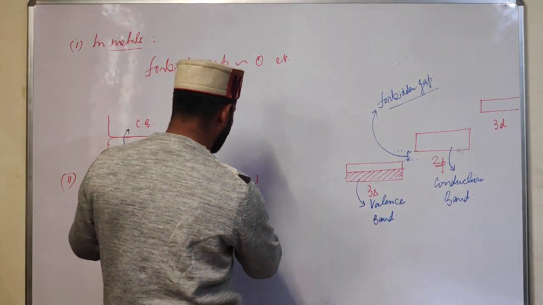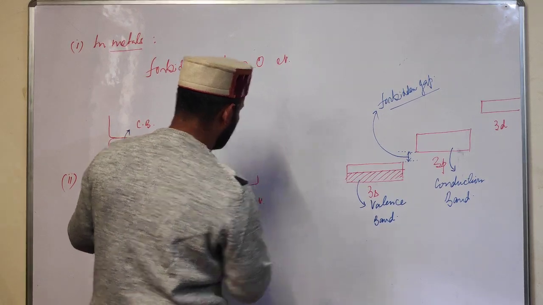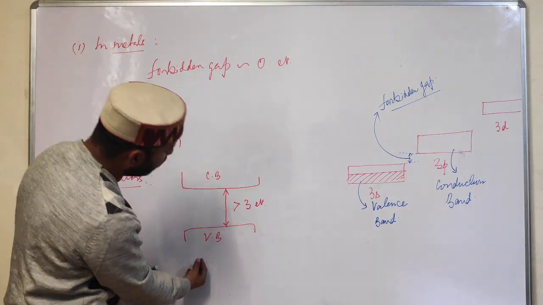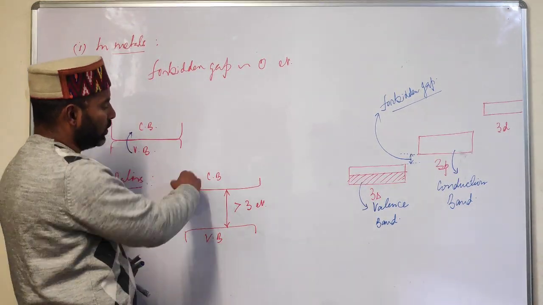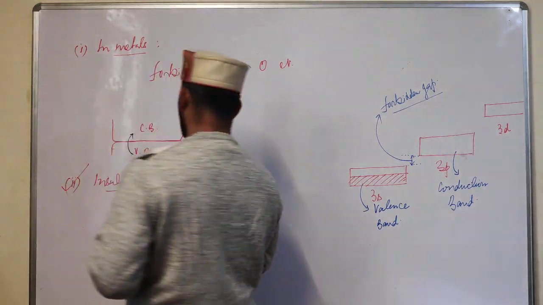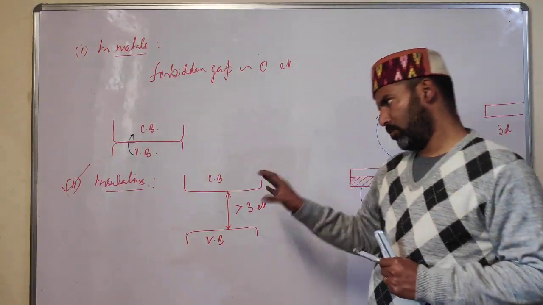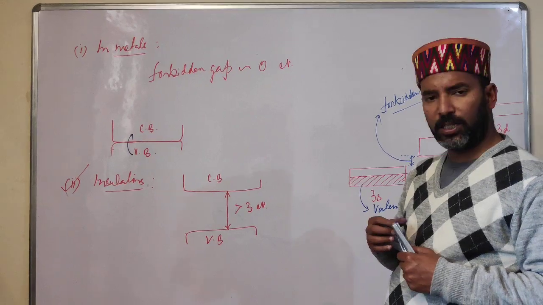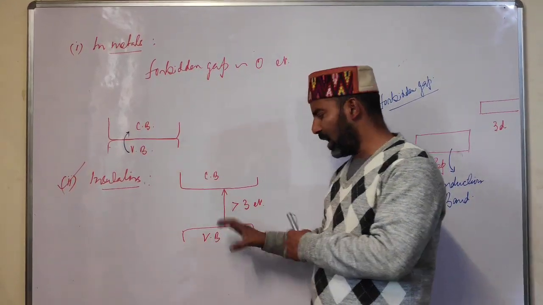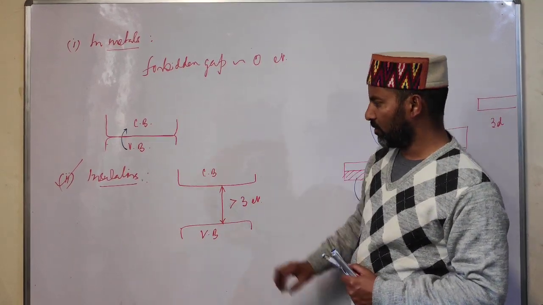Generally we say it is greater than, say, 3 electron volt. So electrons cannot move from the valence band to the conduction band, and therefore insulators have very low electrical conductivity, though their electrical conductivity can be slightly increased by raising the temperature.